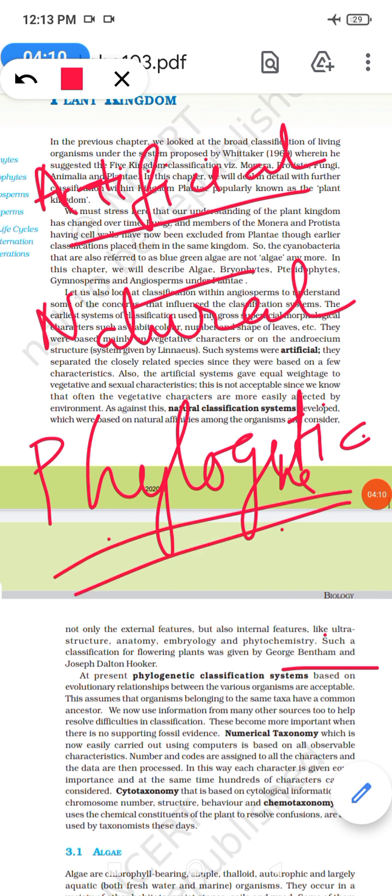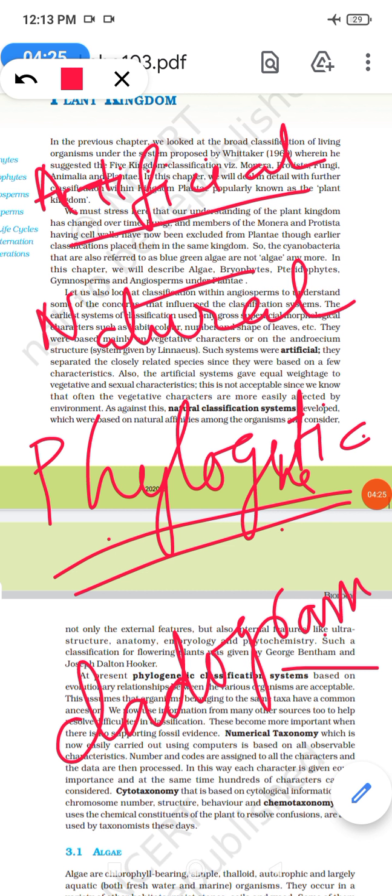When we represent them in the form of a tree, we call it a cladogram. That is the name given to the tree representation of the ancestor or the family descendants. So that is the phylogenetic system of representation.